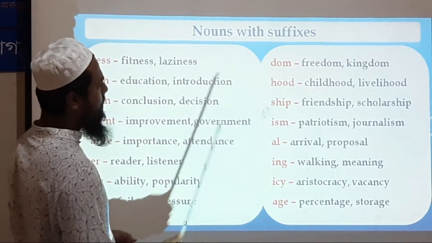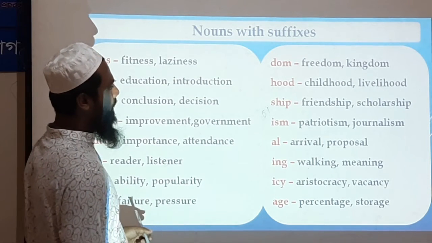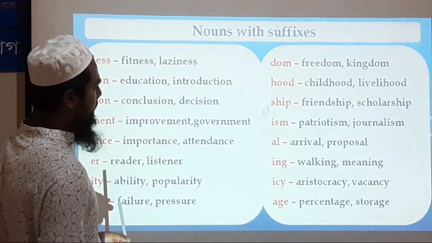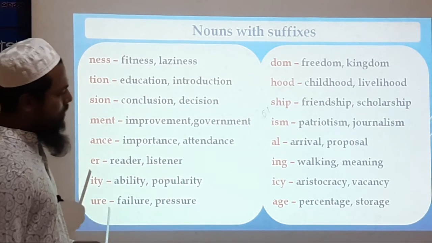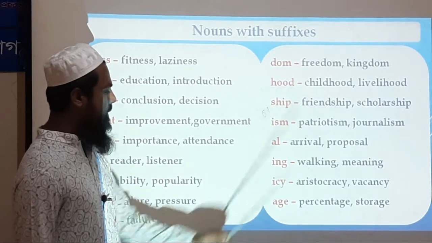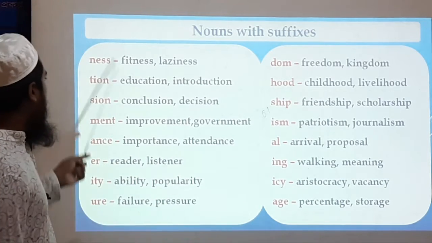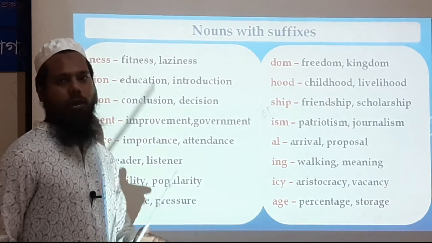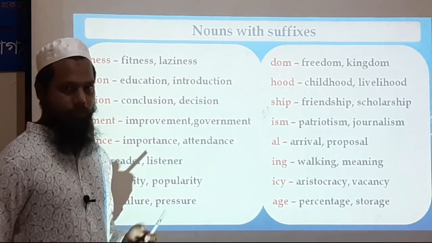Hood, childhood, livelihood. Ship, friendship, scholarship. Ism, patriotism, journalism. Al, arrival, proposal. Ing, walking, meaning. Cy, aristocracy, vacancy. Age, percentage, shortage. These suffixes are used after a word to make a noun.